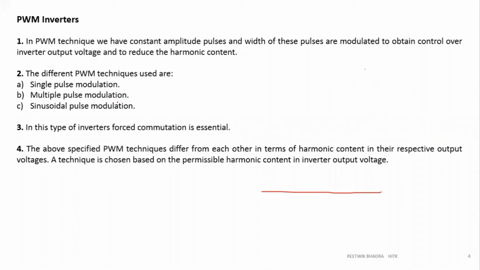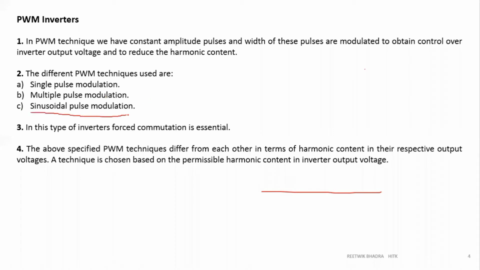Which technique is to be chosen depends upon how much harmonic content you need in your output voltage. If I want lower order harmonics in the output voltage, then you can prefer single pulse modulation. If higher order harmonics are present, then multiple pulse width modulation is used.